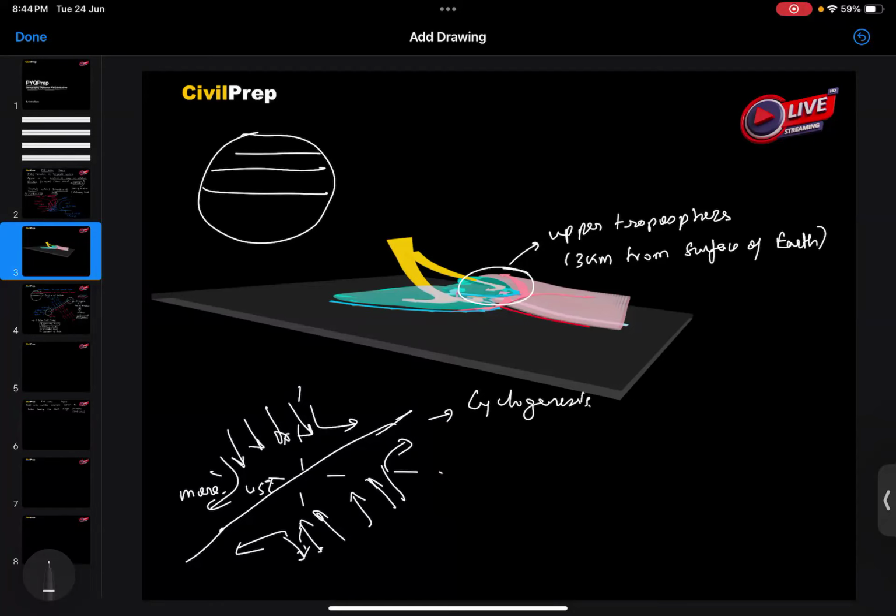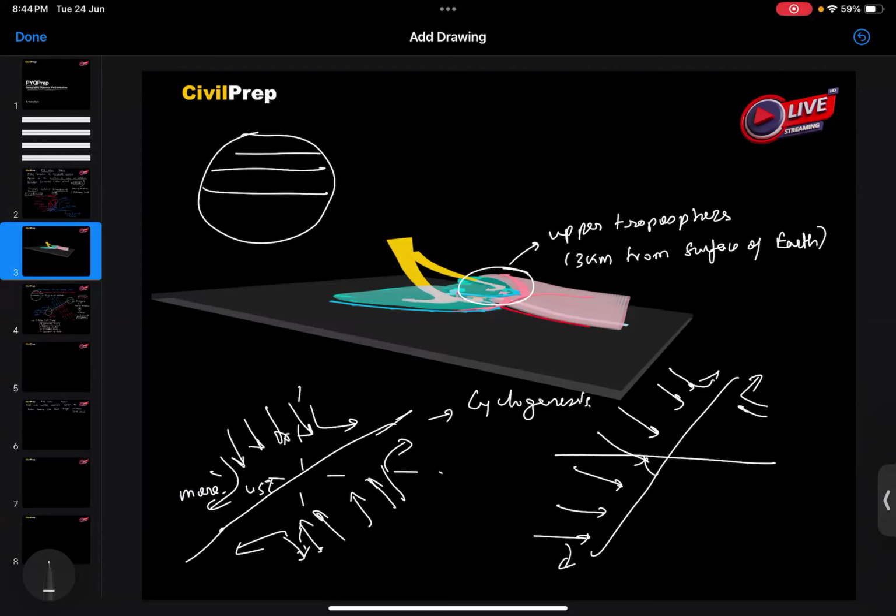But if this axis is less than 45 degrees, this will not result in the formation of temperate cyclones.